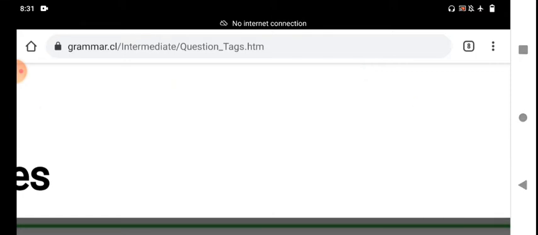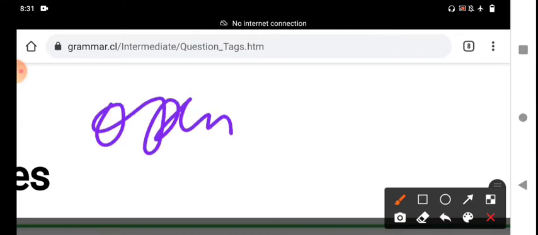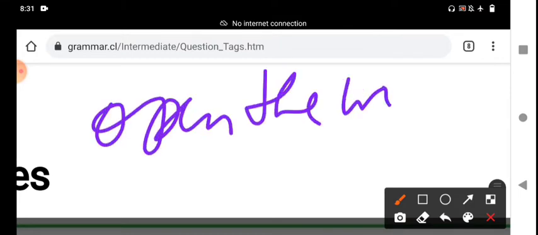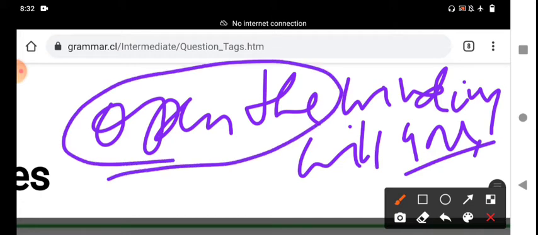Some more examples: open the window, will you? It is a question, because the imperative sentence takes the tag will you.